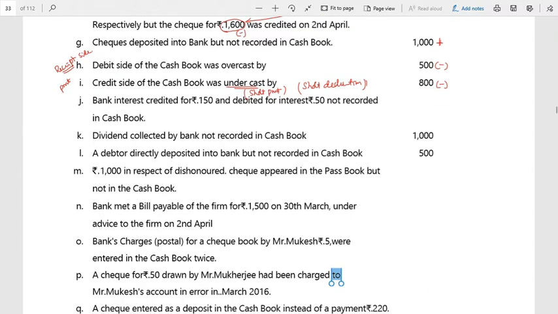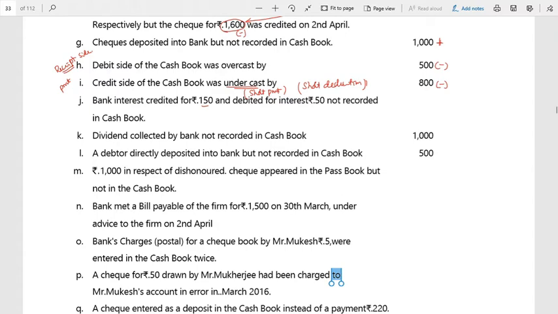Bank interest. Bank interest credited rupees 150 and debited for interest 50, not recorded in the cash book. Correct? So this is a timing difference, but errors. Keep in mind. It is a timing difference because we come to know only on receipt of the bank statement. That's why it is a timing difference. But the transaction is already recorded by the bank, which is the periodicity concept, related to the period. Since this occurred and was not recorded, it is an error of omission. Therefore, now you are supposed to record.